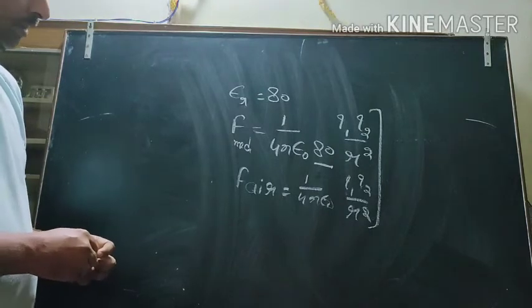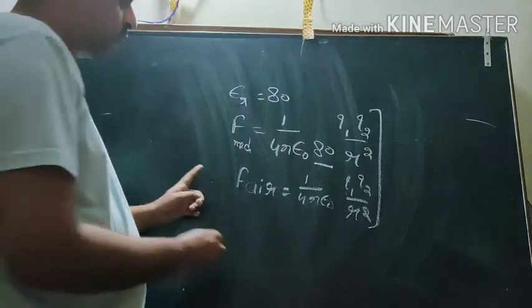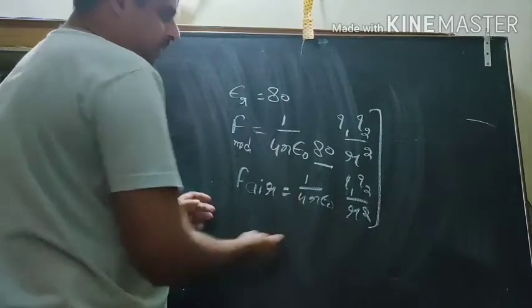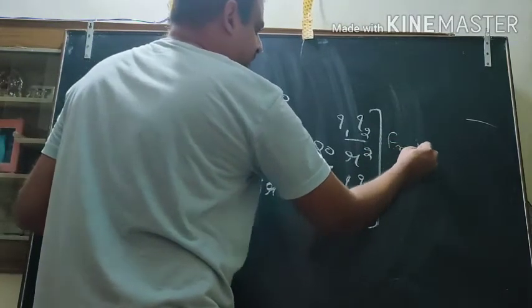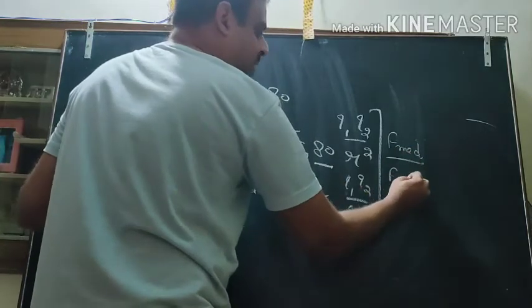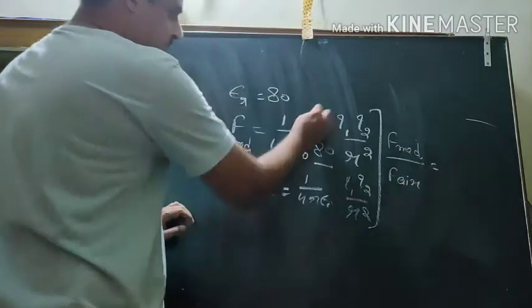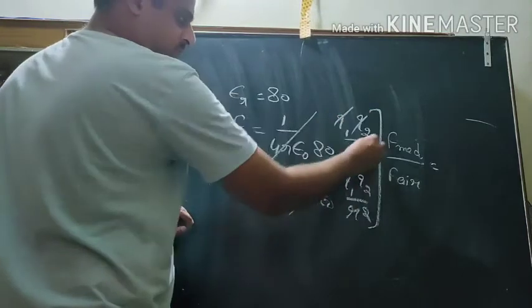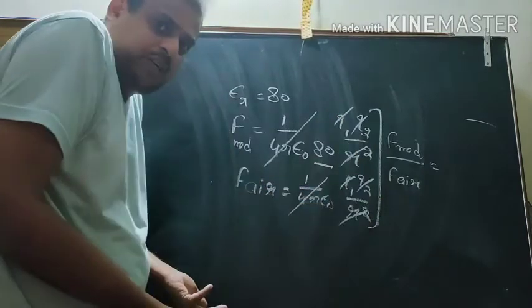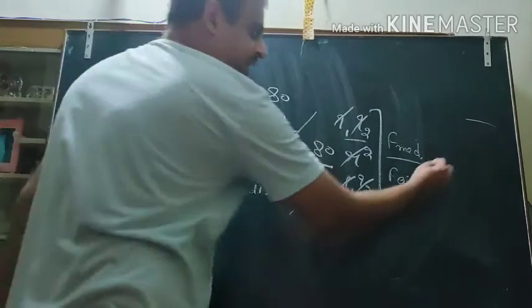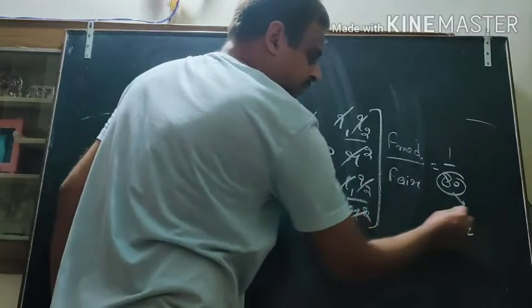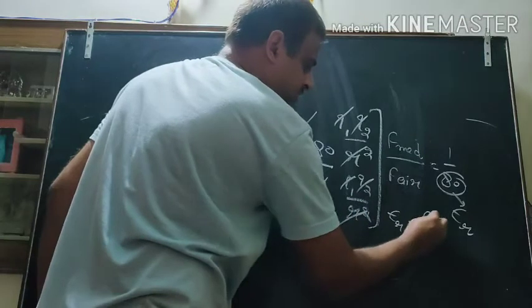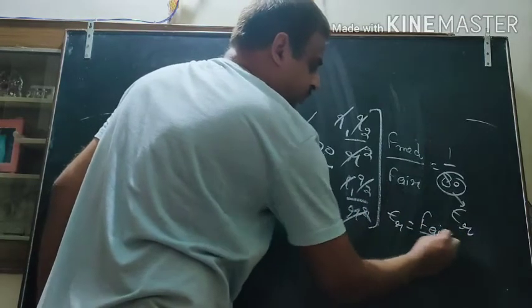If I divide them, then F medium upon F air or vacuum, what is left? 1 by 80. What is 80? Epsilon r. So what will be the definition?